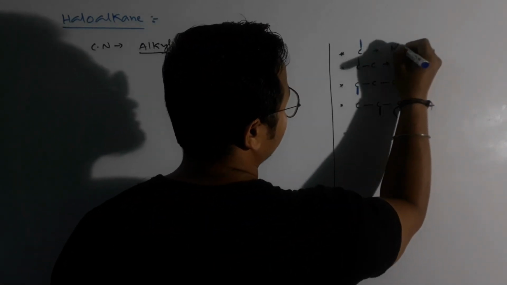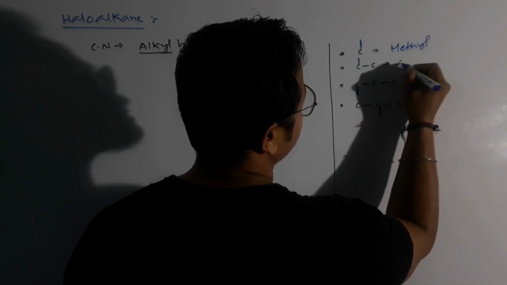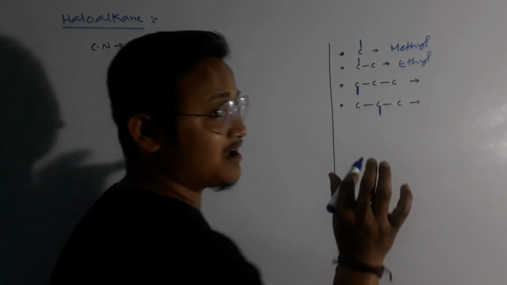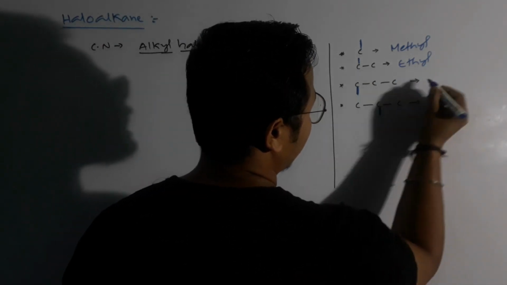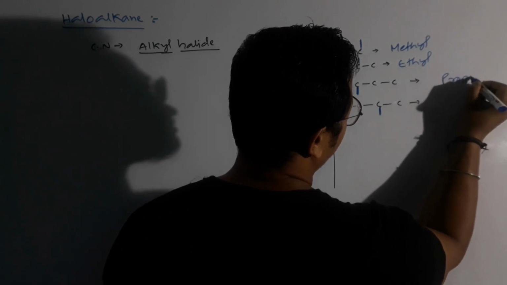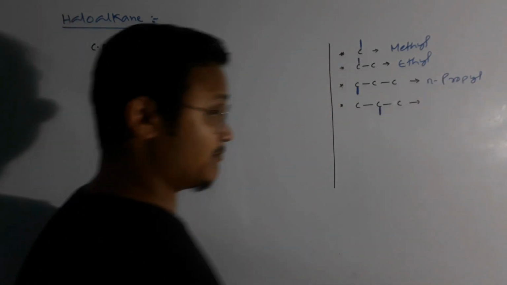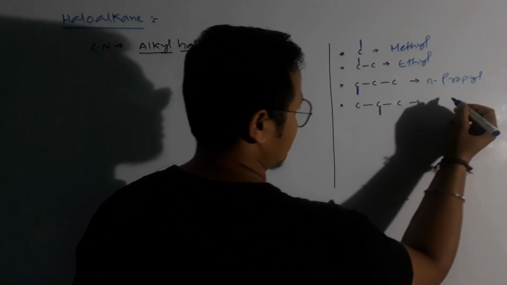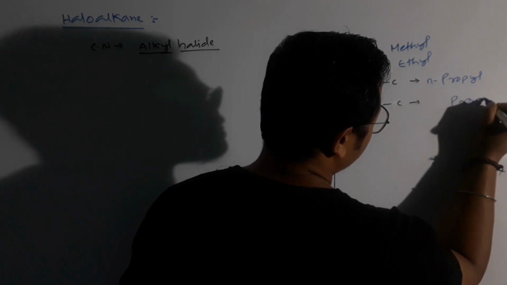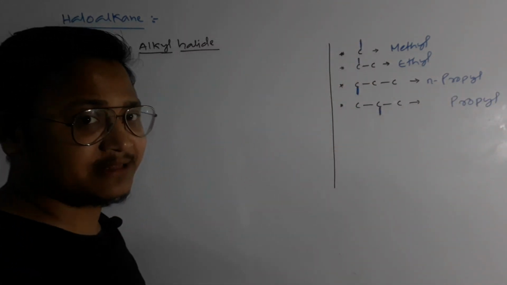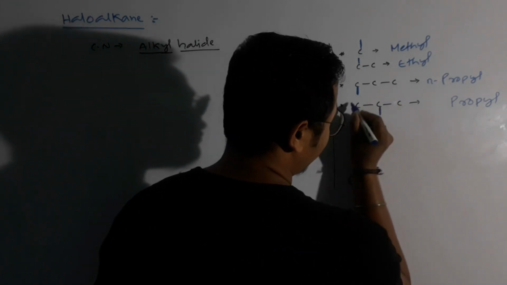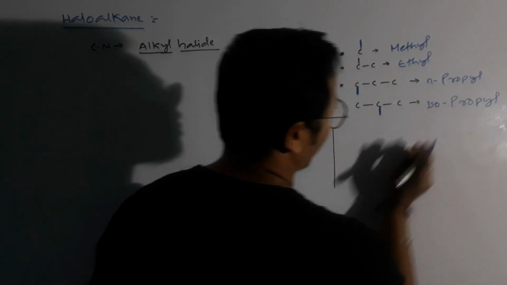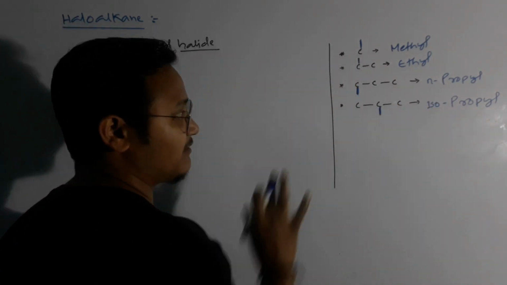So this is our methyl, we know this. This is our ethyl. And in 1, 2, 3, when it is in the terminal carbon, and 3 carbon is propyl, right? We write them as N-propyl, normal chain. But in 1, 2, 3, when it is in the second carbon, as we have 3 carbons, obviously the alkyl term will be propyl. But due to this chain formation, we write them as iso. When it is in this particular form, it is written as iso.